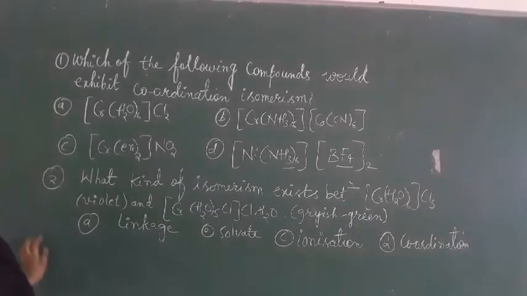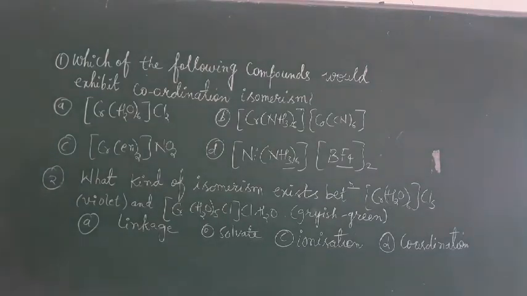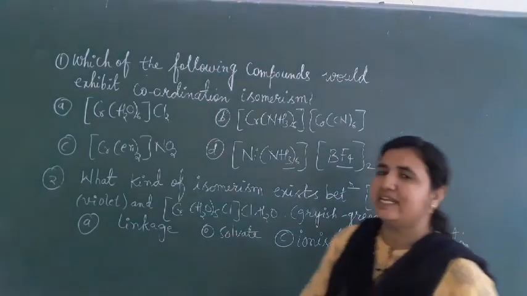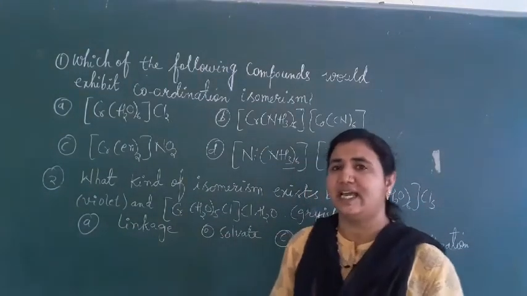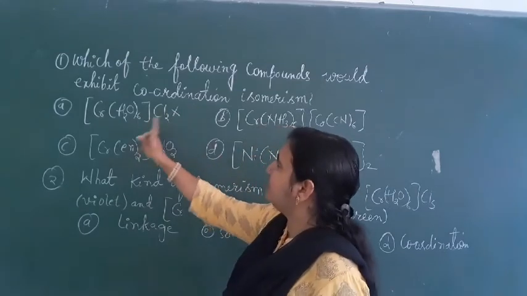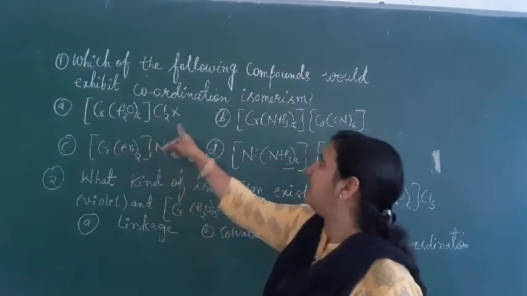Let's see the first question. Which of the following compounds would exhibit coordination isomerism? For coordination isomerism, the cation and anion must both be complex ions. The first one is not, because it has one complex ion and one simple anion.